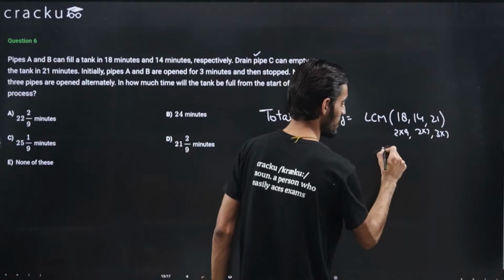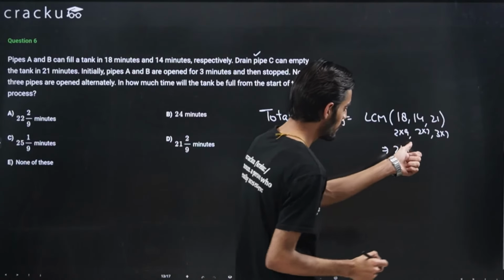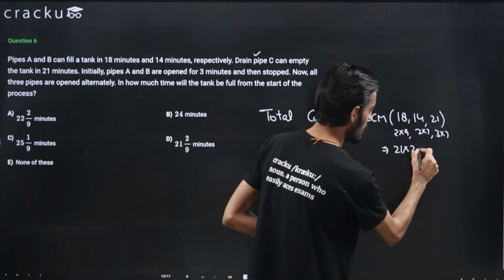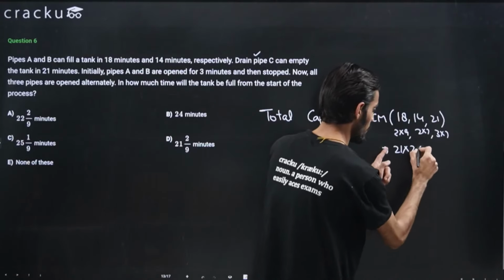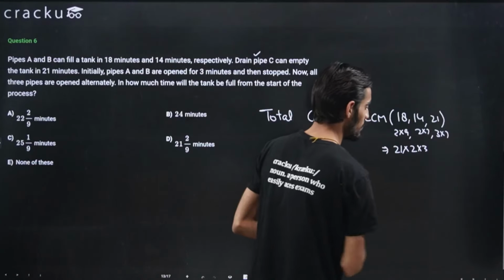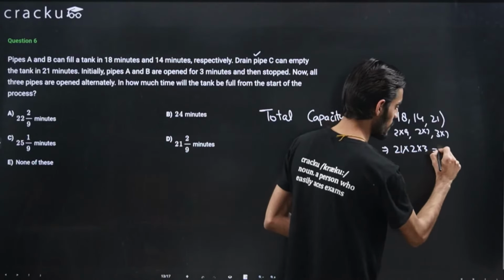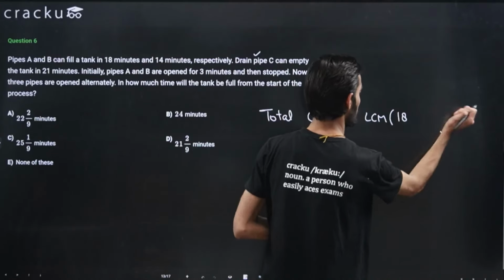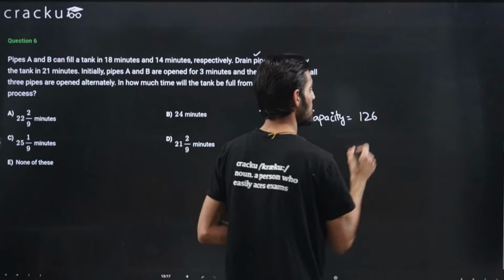So for the LCM I can just write 21, and here the 3 is already covered, right? So I can take 2 from here, and 7 is already there, but there's one more extra 3 here, so this will be 3. So this will come out to be 21 into 6, that is 126. So the LCM will be equal to 126. So the total capacity is 126.